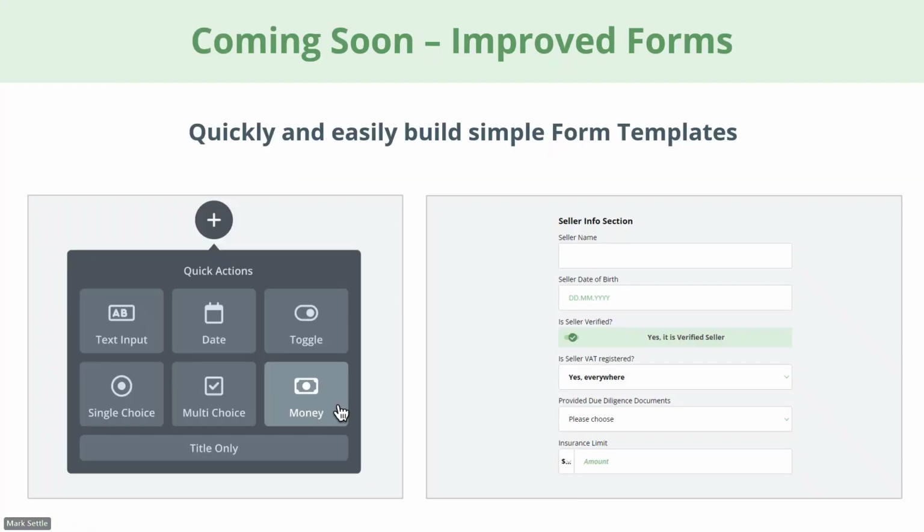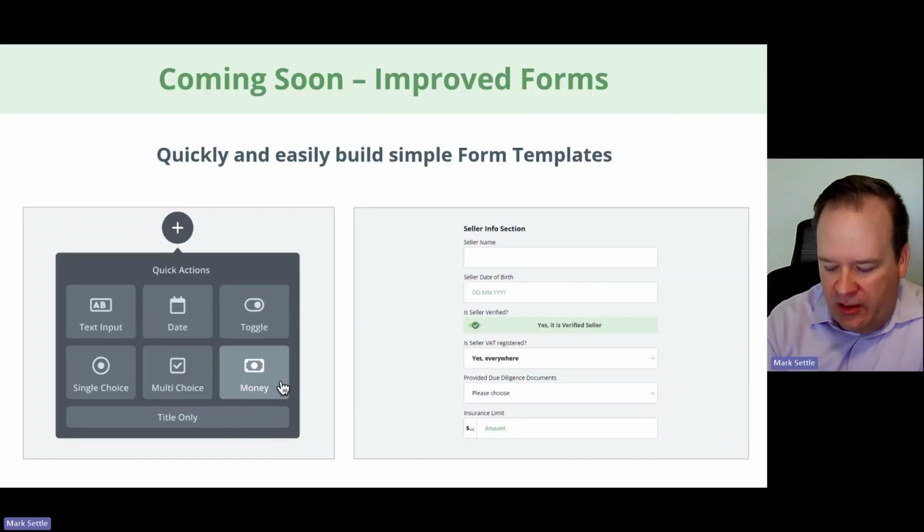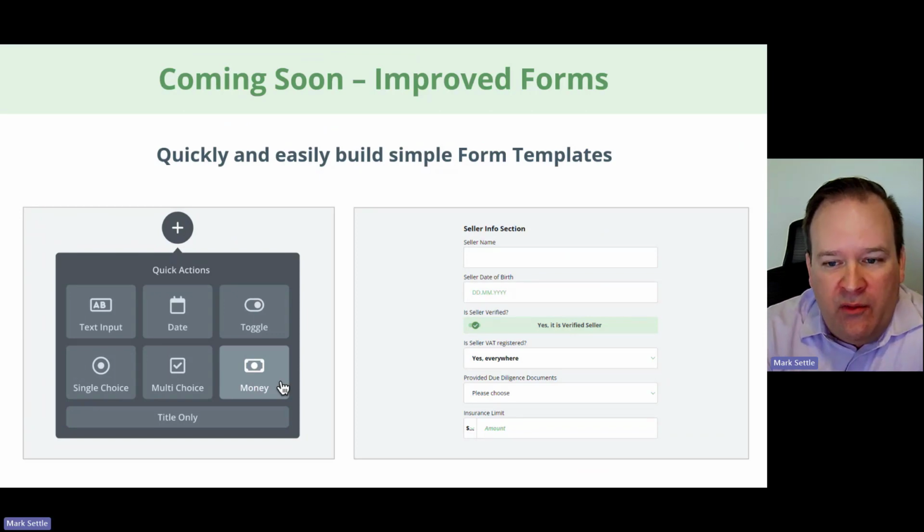Right. So that's the end of new features I wanted to demonstrate today. I'm not going to demonstrate more. I'm going to discuss a few more items that are coming up near term and maybe a little bit further out as well. So the first is improved form creation.